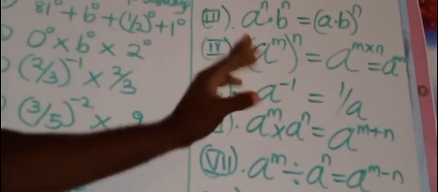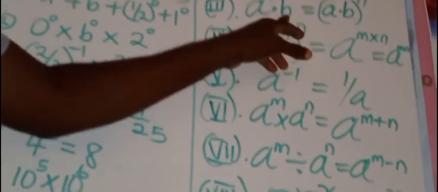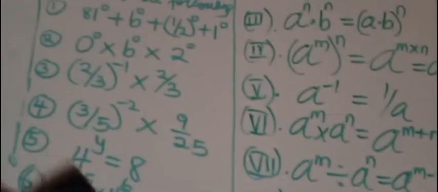Now, can we go to another law? Okay, let's try to see another law. There's another law that says that if you have a raised to the power m, raised to the power n, two exponents, m and n are exponents, the law says the exponents can be multiplied if you remove this bracket. So we have a raised to the power mn. Now let's try to prove that. We want to prove that a raised to the power m, and another exponent n, is equal to a raised to the power m times n. Now let's prove this.